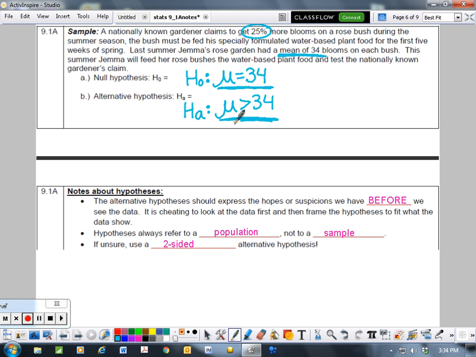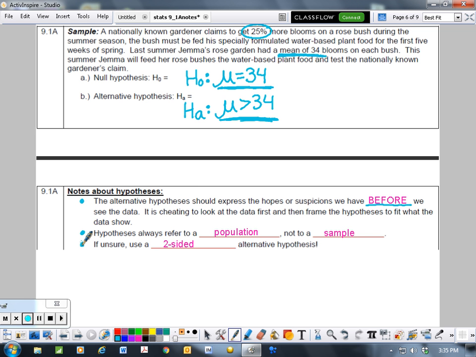So a note about hypotheses. The alternative hypothesis should express the hopes or suspicions we have before, this is really important, we see the data. We always make those hypotheses before we actually collect data. It is cheating to look at the data first and then say, oh, well, this looks like greater than, so I'm going to make my hypothesis greater than. That's cheating. It doesn't work. And if it gets found out, your whole credibility is out the window and you'll never do research again.